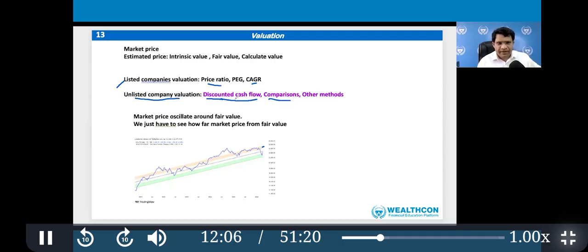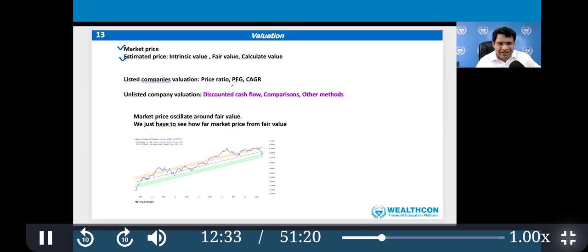Okay. So how is valuation done? Now we are price takers, retailers. We cannot determine the price. So we can understand valuation from the point of view that there is a market price, and whether that market price is below or above the estimated price. That is the understanding of valuation from a retailer perspective.